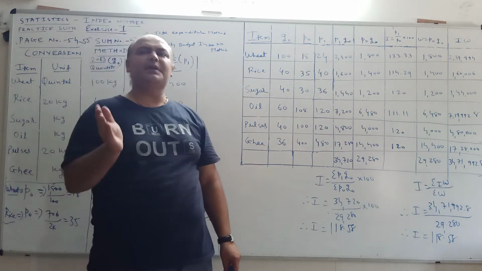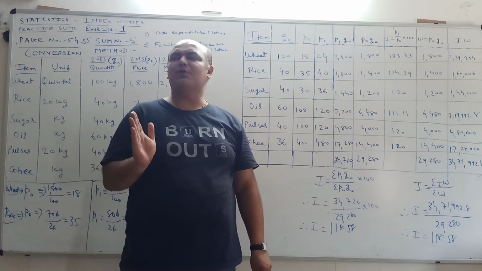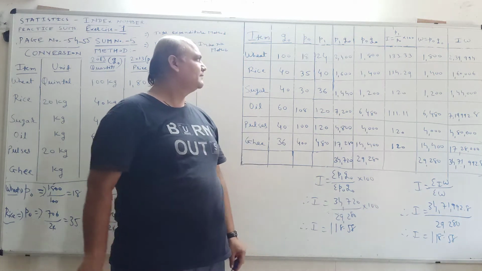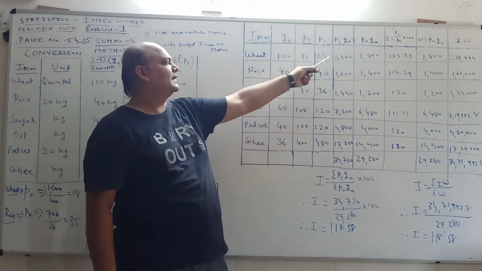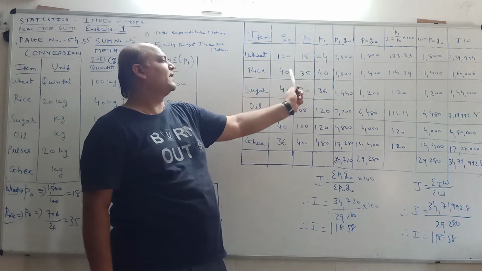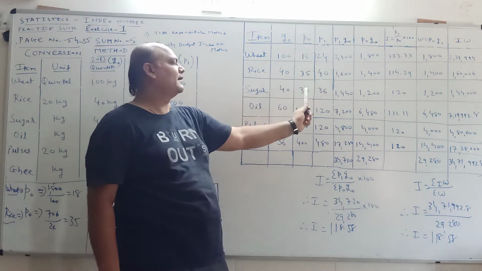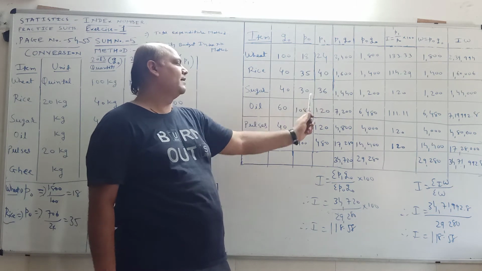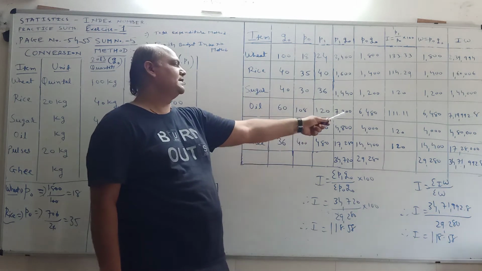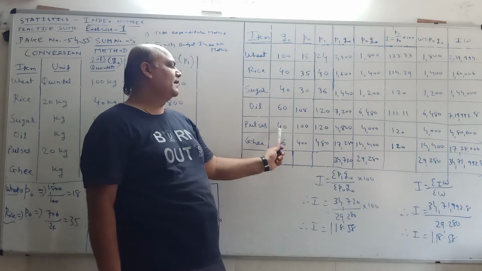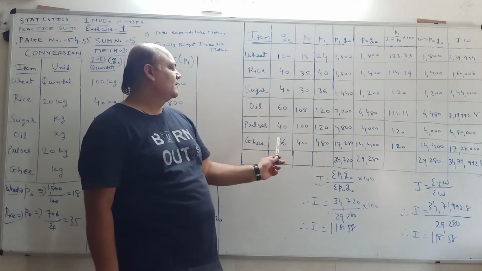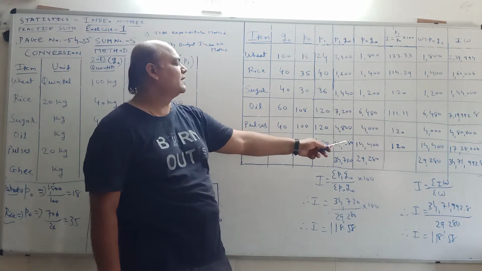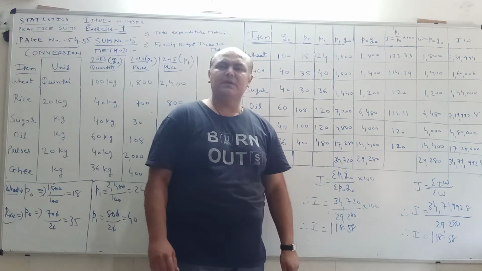P0Q0 means multiplication of P0 column with Q0 column. Here it is 18 into 100, that is 1800, 35 into 40, that is 1400, 30 into 40, 1200, 108 into 60, 6480, 100 into 40, 4000, and 400 into 36, that is 14,400.